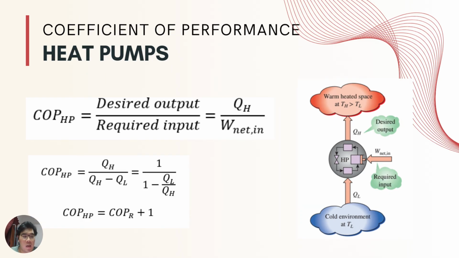And then the COP for heat pumps. The formula is basically the same as the refrigerator, but the difference is COPHP equals QH over QH minus QL equals 1 over 1 minus QL over QH. And so we can obtain COPHP equals COPR plus 1.